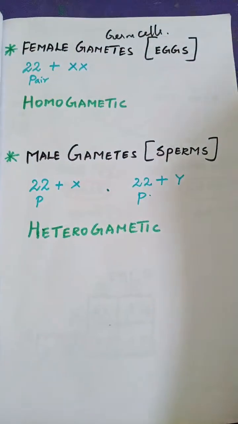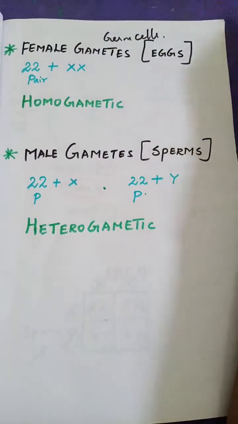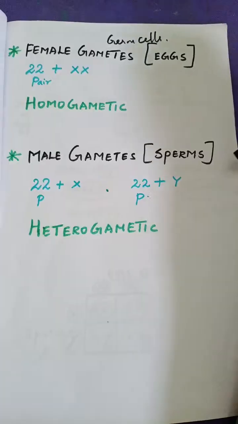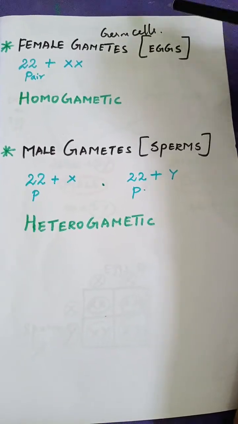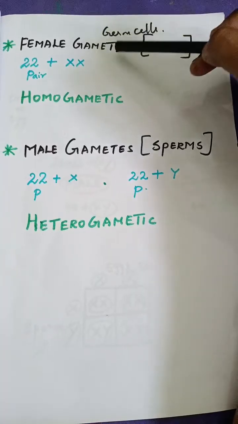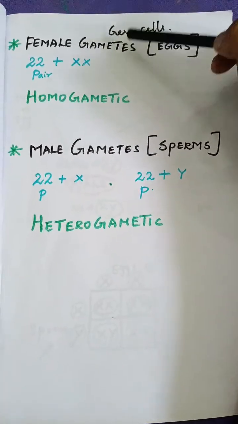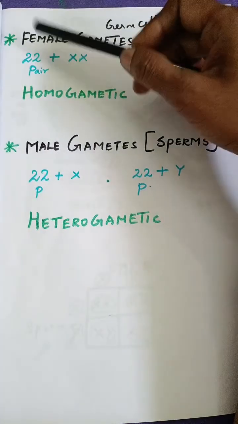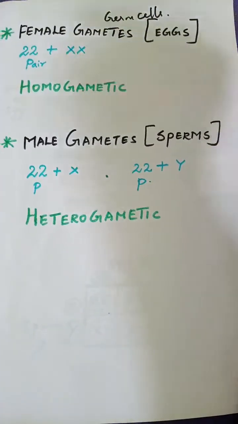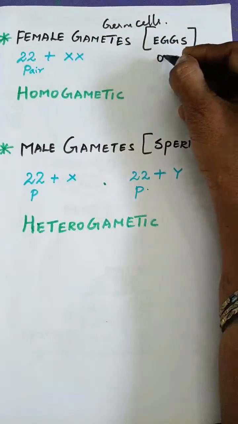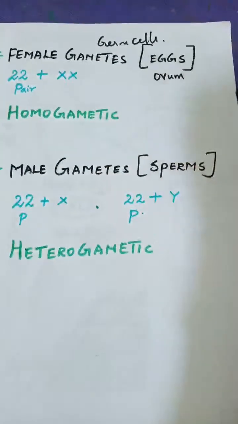One pair I said will be the germ cells, and these germ cells are called the gametes. So these gametes in female are in the form of eggs or ovum.